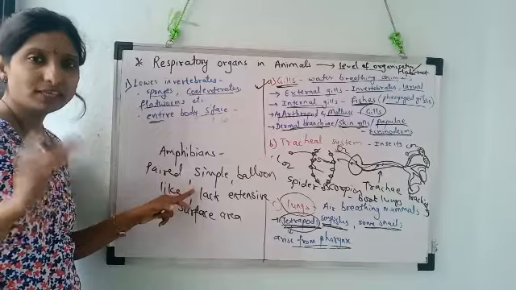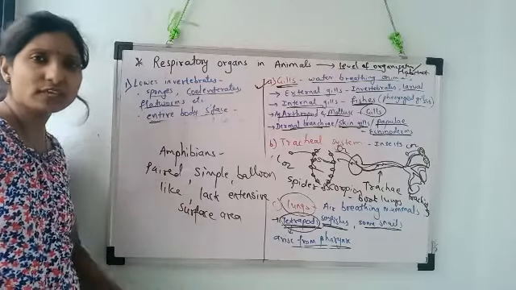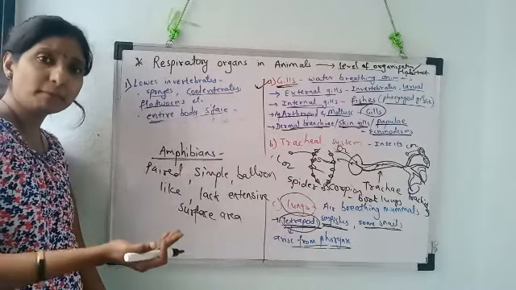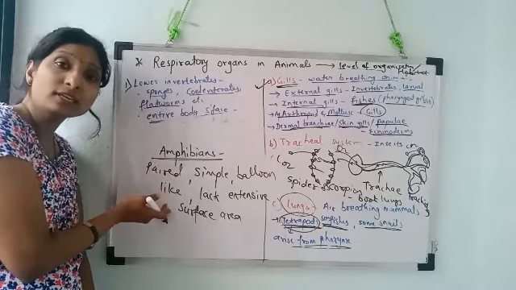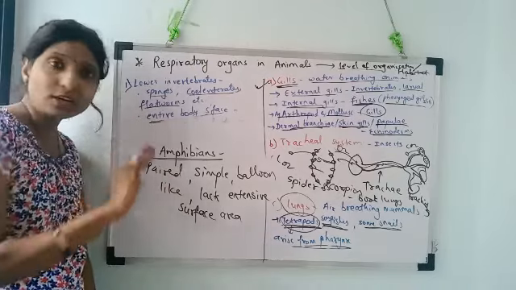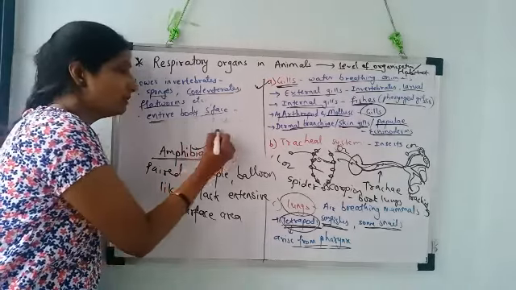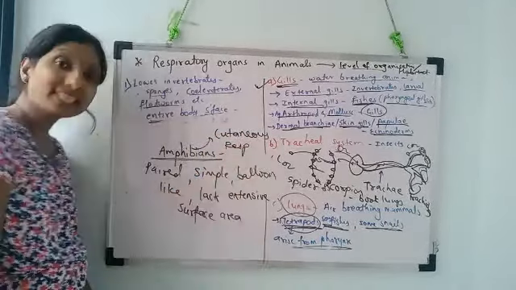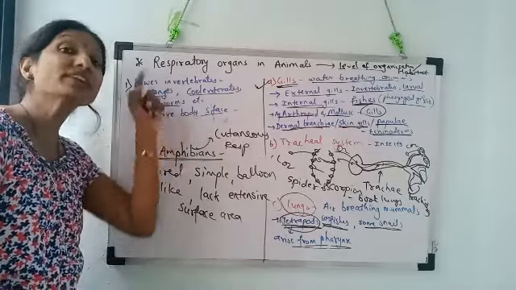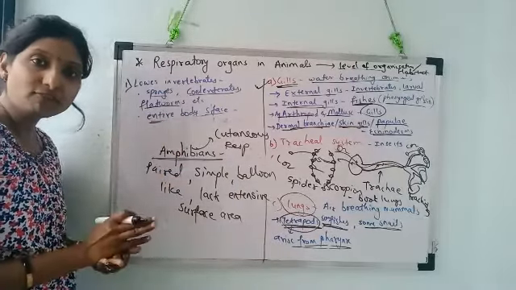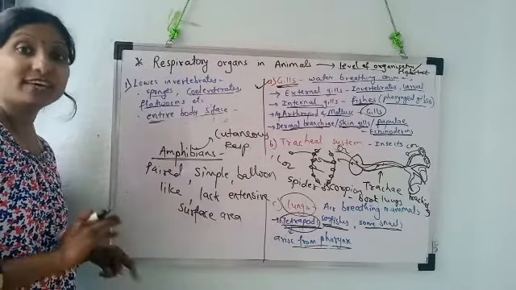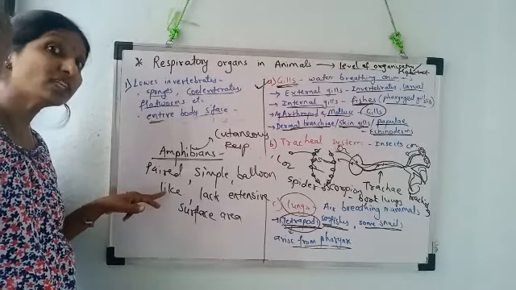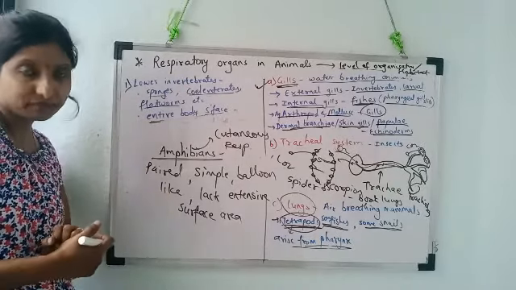But in the case of amphibians, they lack the extensively large surface area for the exchange of gas because the amphibians in the adult stage, rather than depending on pulmonary respiration, means breathing through lungs, are not dependent on pulmonary breathing. They are actually dependent on cutaneous breathing or cutaneous respiration. That is exchange of oxygen and carbon dioxide through moist skin. Yes, larval amphibians are dependent on the gills, whereas adult amphibians are minorly dependent on the lungs, but the majority they are dependent on skin because